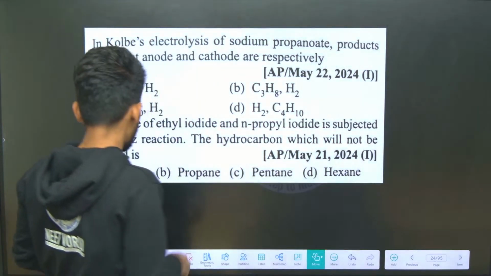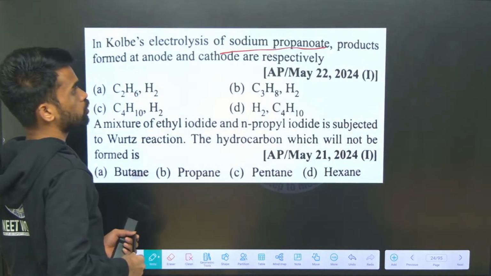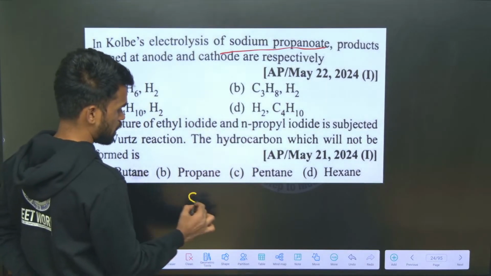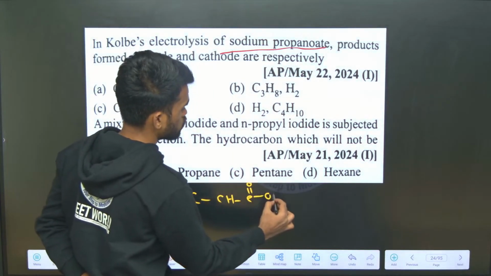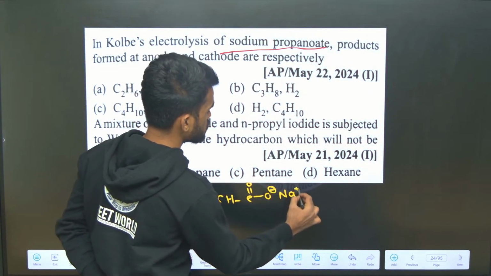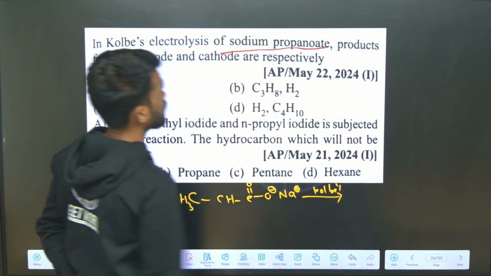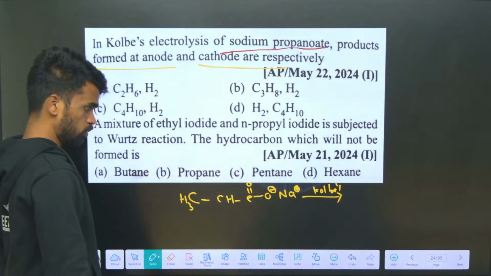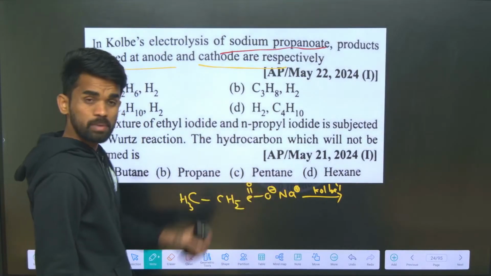So what to do here again? In Kolbe electrolysis, sodium propanoate. How many carbons? Propane means 3, so propanoate takes 3 carbons: CH3, CH2, COONa, sodium propanoate. So upon Kolbe electrolysis, the products formed at anode and cathode are... see what happens to this reactant on Kolbe electrolysis.